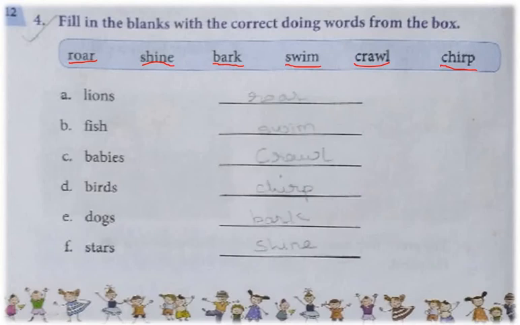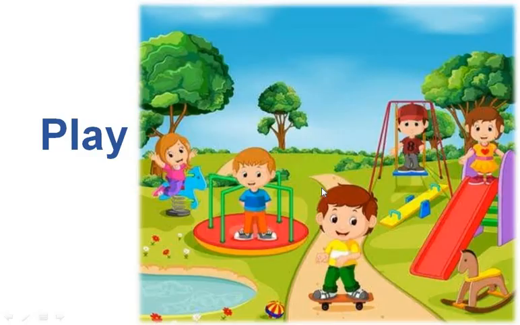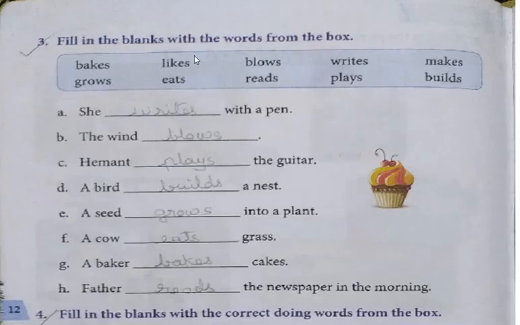Now, next line. We will read. Now, bakes. We will do this revision. Bakes, likes, blows, writes, makes, grows, eats, reads, plays and builds.